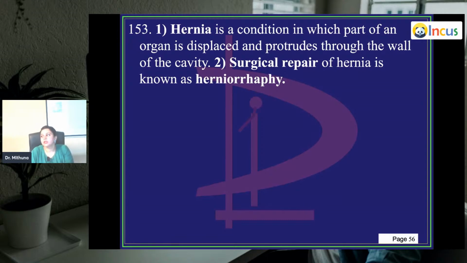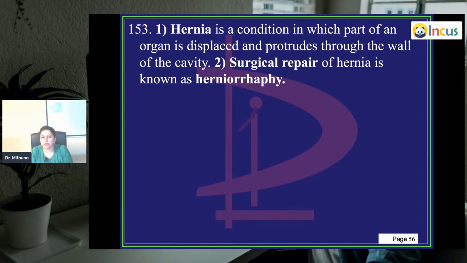Hernia is a condition in which a part of the organ is displaced. It's not in its normal position and it protrudes through the wall of the cavity. Wherever you have a weakened wall of the cavity, वहाँ से it goes. There's an outpouching. उसमें जाके this abdominal contents, because of raised abdominal pressure, go and get herniated into that pouch. Surgical repair of hernia is known as herniorrhaphy.